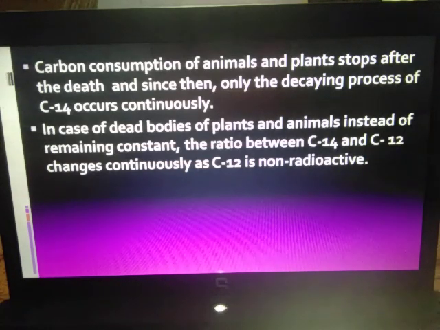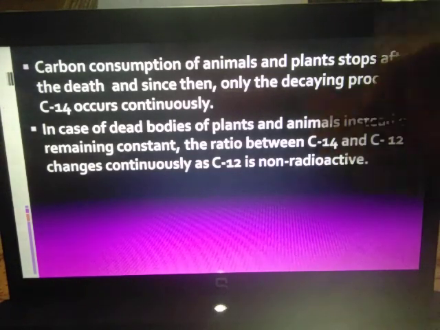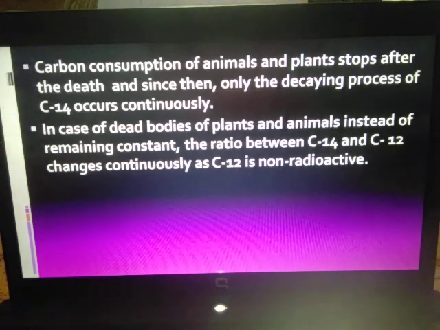I mean the dead organism, in the form of a fossil. But carbon 14 being radioactive, it goes on decaying. And since there is a particular ratio between them, once this gets lesser and lesser, we can find out the exact age of the organism. I have already spoken about this in detail in the audio, so please hear the audio first before you learn paleontological evidence.